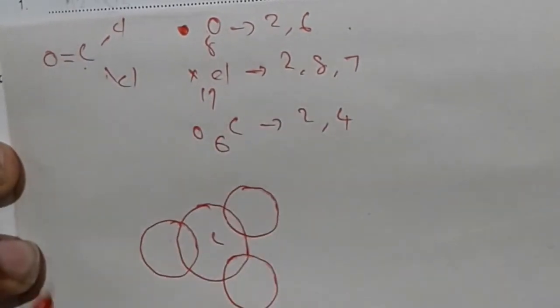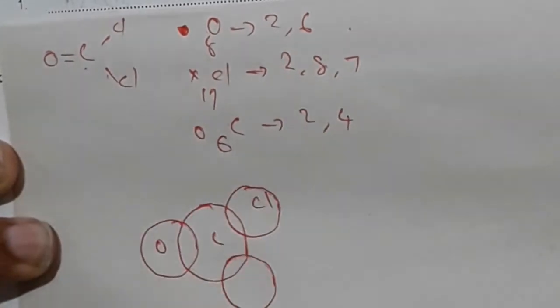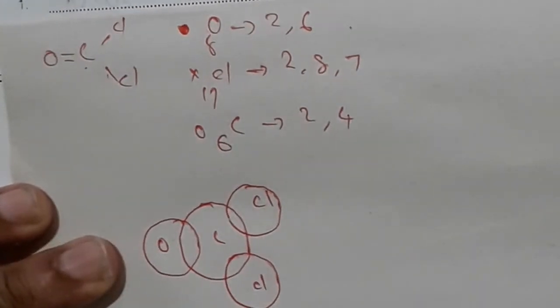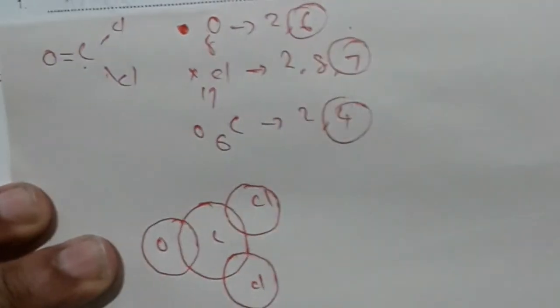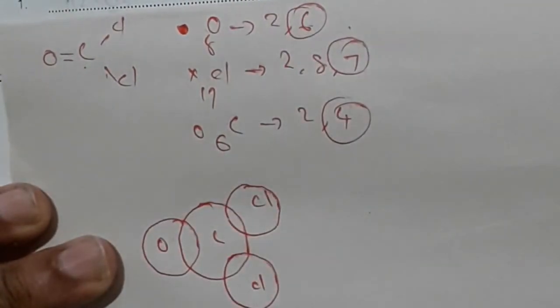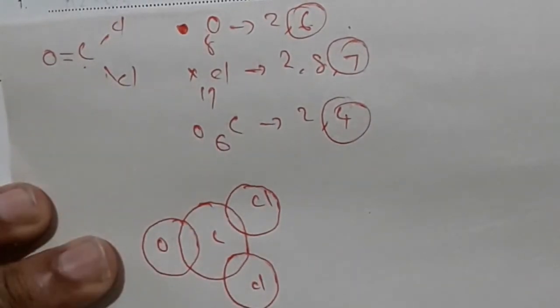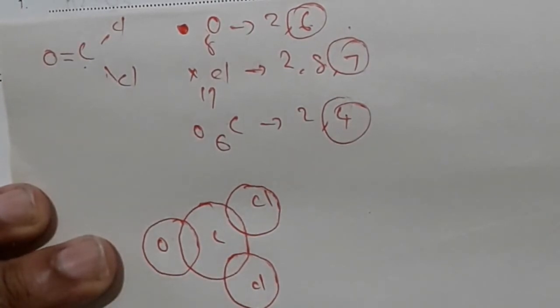This is carbon, this is oxygen, and these are chlorine. We use only outer shell electrons to represent electronic arrangement. Oxygen 6. And look here, it is a double bond. 2 lines represent a double bond. So carbon and oxygen share 2 pairs of electrons.